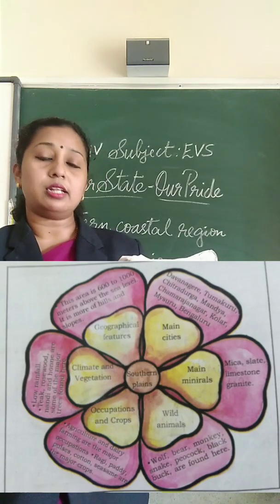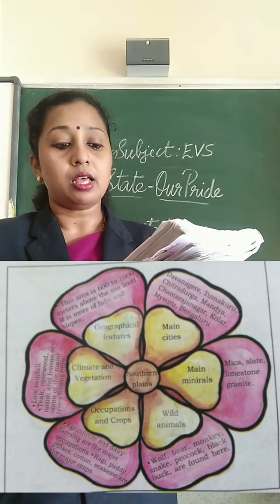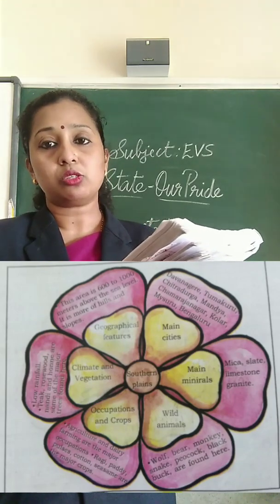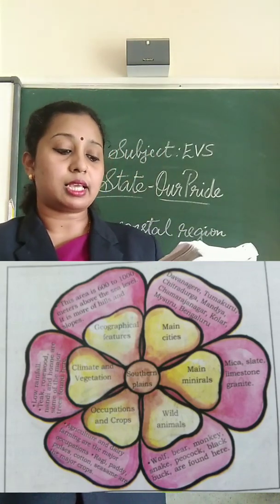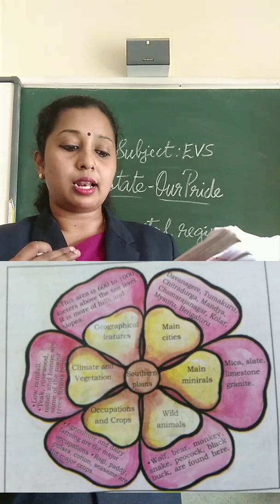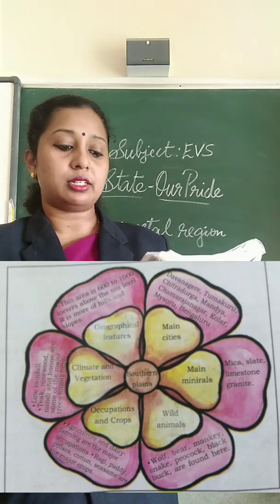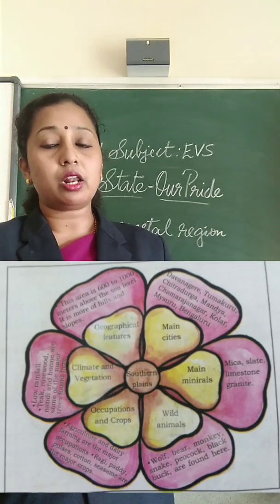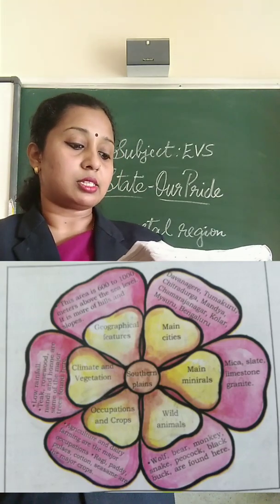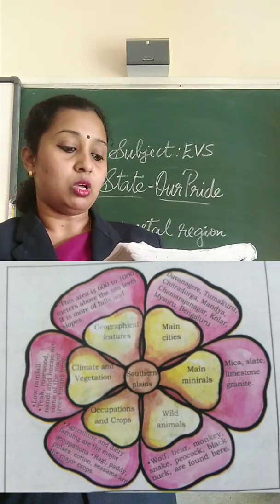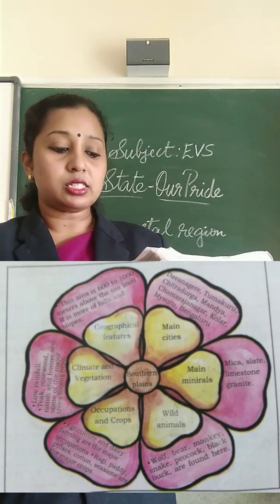And the main cities in southern plains are Davangere, Tumkuru, Chitradurga, Mandya, Chamarajanagar, Kolar, Mysore and Bengaluru. The main minerals in southern plains are mica, slate, limestone and granite. And the climate and vegetation is low rainfall. Teak, rosewood, nandi and honne are some of the major trees found here.